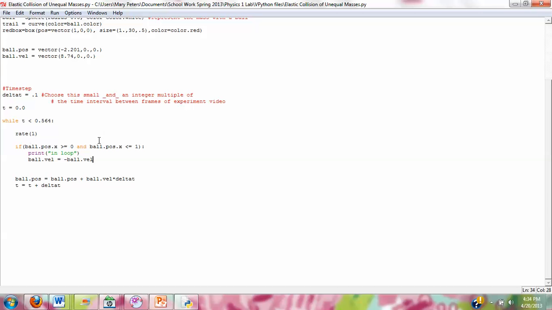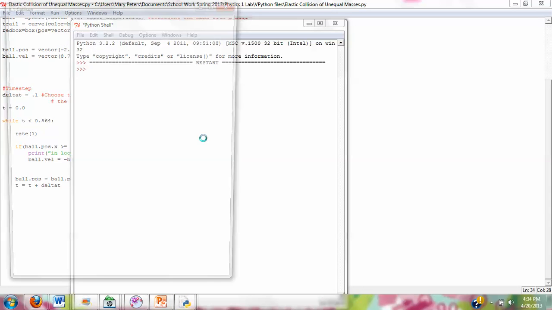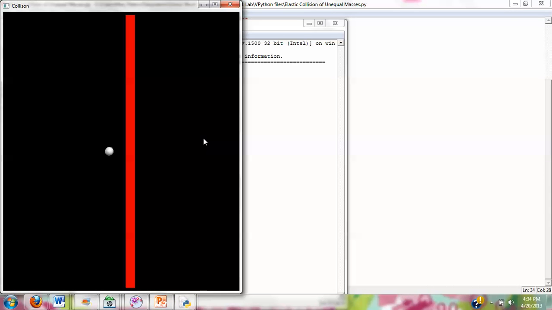And I modeled the collision aspect by saying that when the ball's position is equal to the wall, then the final ball's velocity would be the negative of the initial velocity. So let's run my code and see the model of the collision. The ball is coming at the wall and then it reflects back with the same speed.